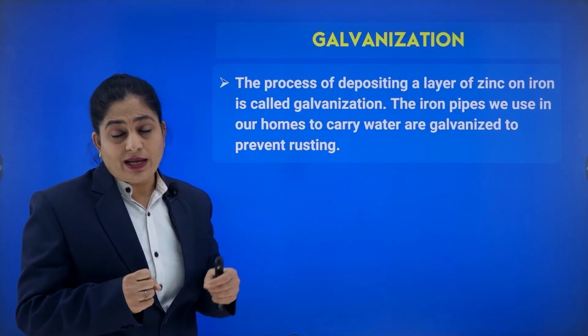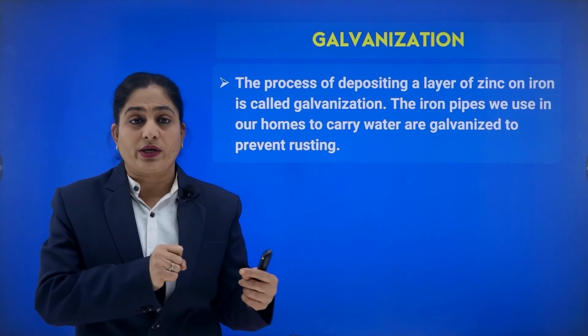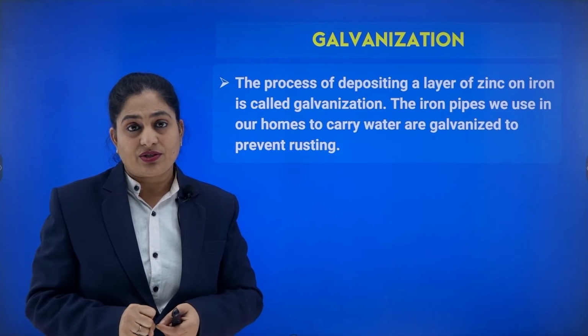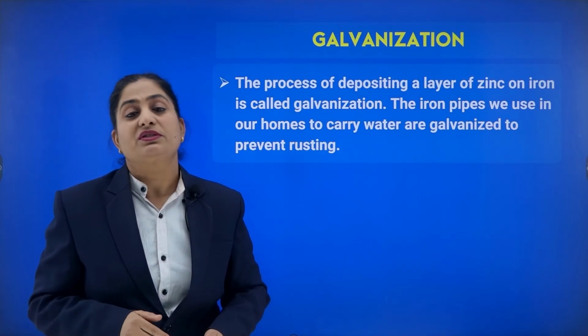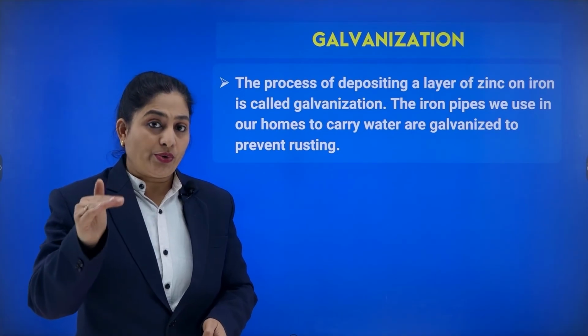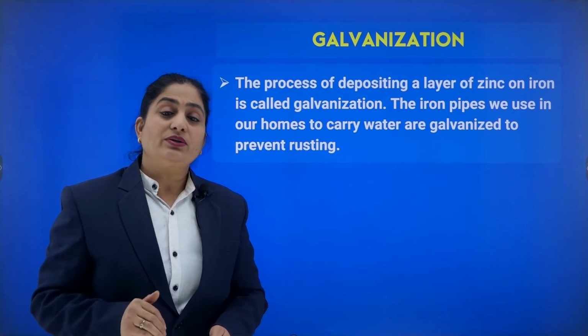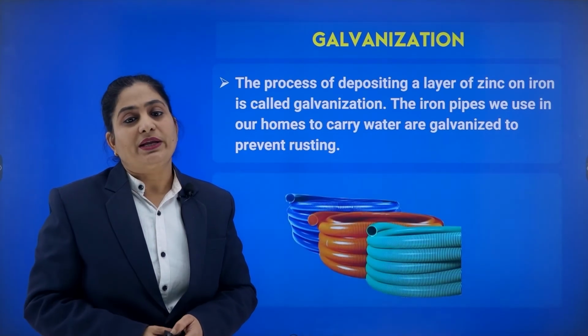It is very helpful for iron pipes which are used to carry water. They are always galvanized, which means they are coated with a layer of zinc, so that zinc doesn't allow oxygen or water to come directly onto the surface of iron, and rusting will not take place.